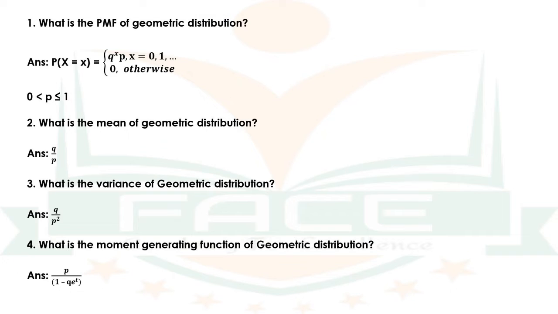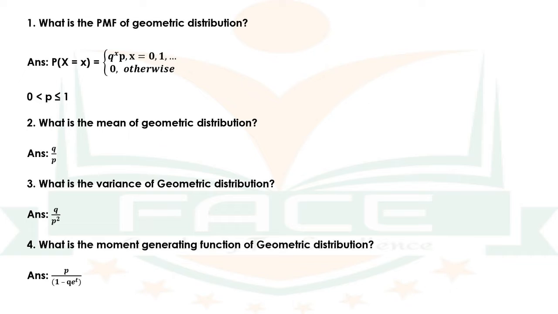Now let us discuss some model questions related to geometric distribution. Question number 1. What is the PMF of geometric distribution? The answer is P of X is equal to x is equal to q raised to x into p for the values of x 0, 1, 2, etc. And for all other values of x, the PMF is 0. Also we have 0 less than p less than or equal to 1.